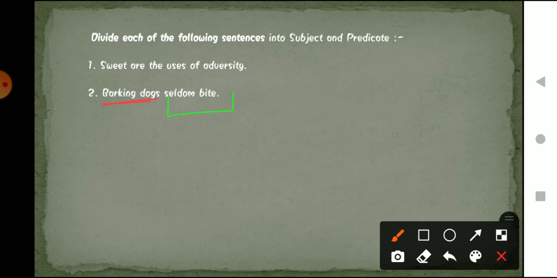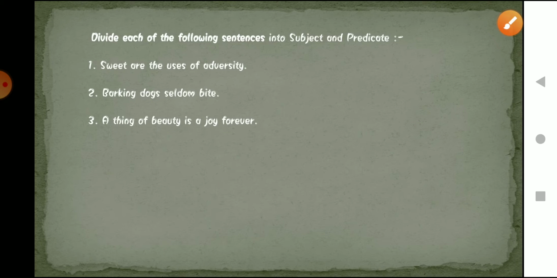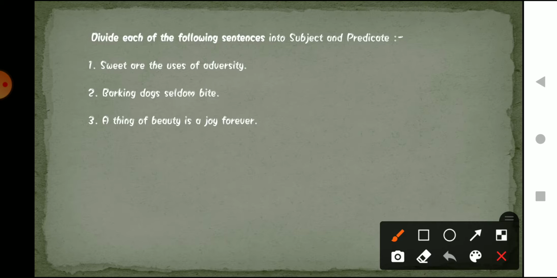Now moving on to the third sentence: "A thing of beauty is a joy forever." What is the subject? We are talking about a thing of beauty, so that is our subject. The verb is from "is a joy forever." This is where the subject ends, and the rest of the sentence will be our predicate.